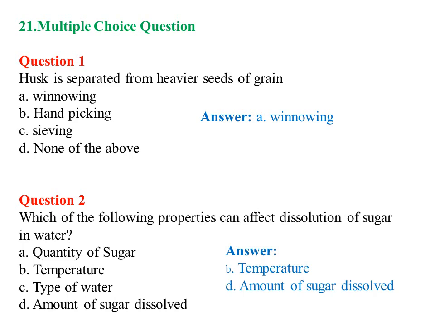B means temperature and D means amount of sugar dissolved. So on the basis of temperature and amount of sugar dissolved, the dissolution of sugar in water is affected. Okay.